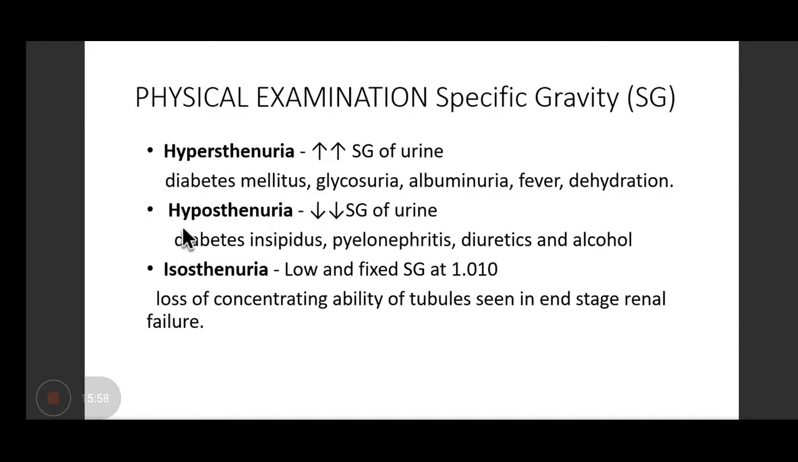Now these terminologies, this also you have to remember. This is asked in your Viva because urinalysis is a part of your practical examination.